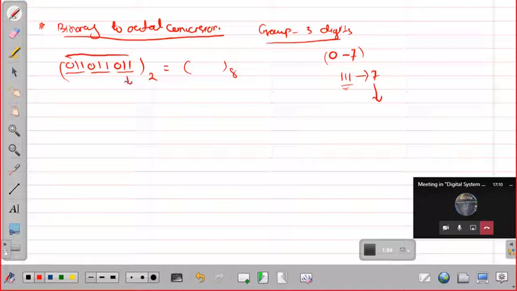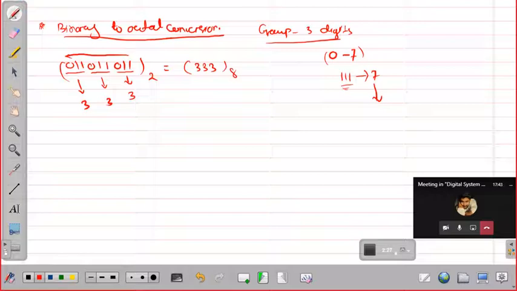So what will be the equivalent of 0 1 1? 3, right? Then again 0 1 1 is 3, then again 0 1 1, so it came the same. So the answer will be 3 3 3, base 8. This is how you convert from binary to octal.